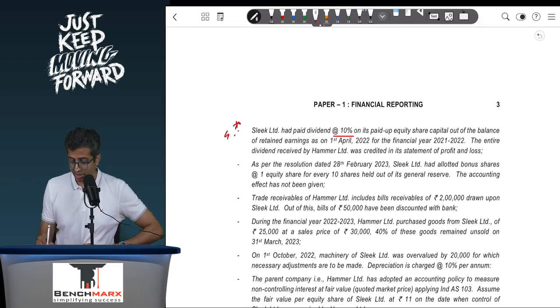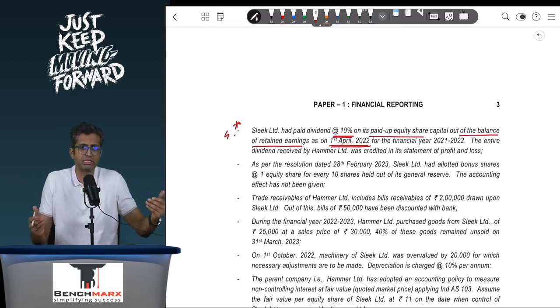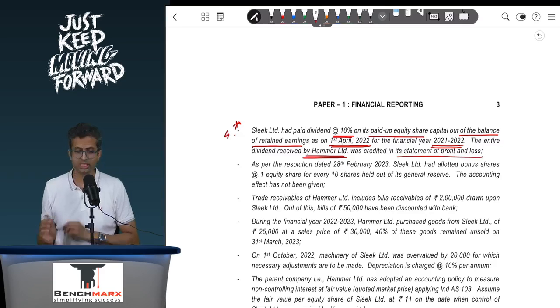Sleek has paid a dividend at the rate of 10% of its equity share capital out of the balance of retained earnings as on 1st April 2022. Remember, the acquisition date is 1st October 22, and as a result this is dividend paid out of the retained earnings on 1st April 22 and hence is paid out of the pre-acquisition profits. For the financial year 21-22, the entire dividend received by Hammer was credited in the statement of P&L.